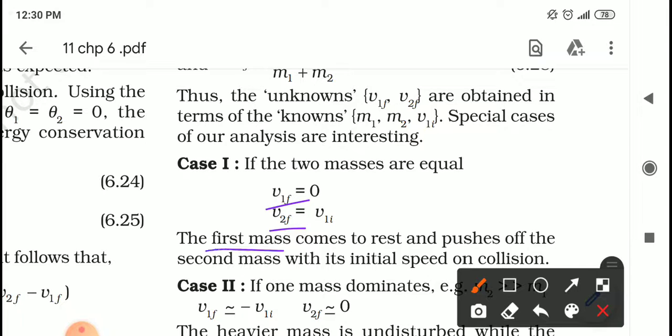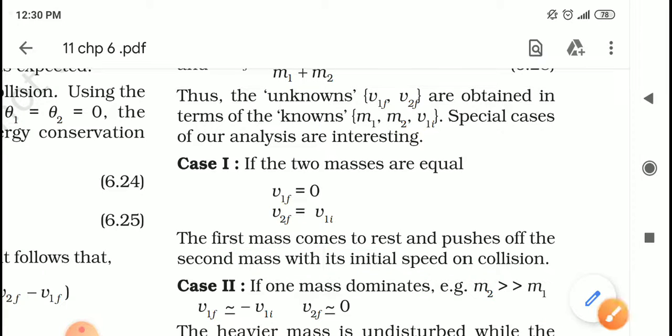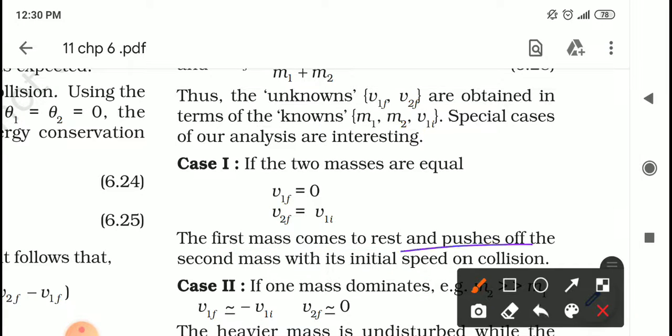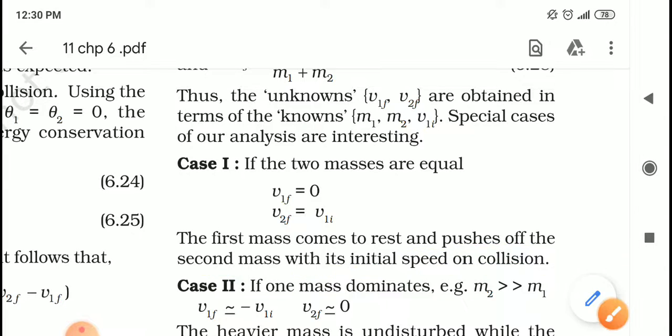So the first mass comes to rest. The object which was at rest will now be set into motion, and the object which was in motion is now set to rest and pushes off the second mass with its initial velocity, initial speed on collision. So this is the special case.